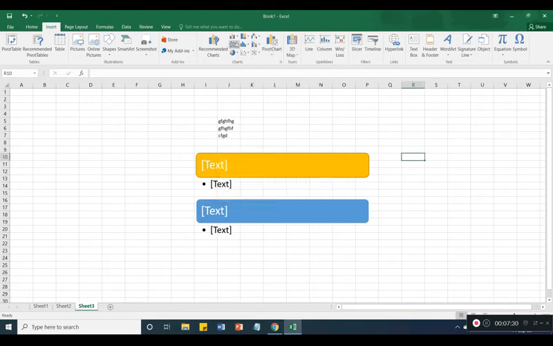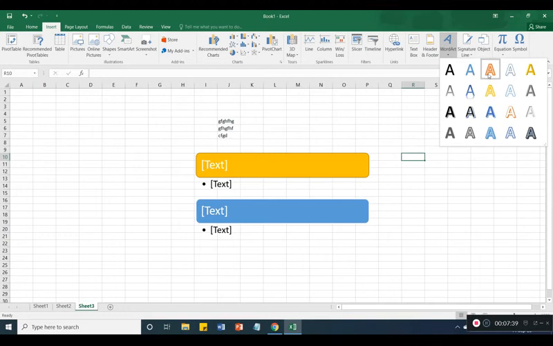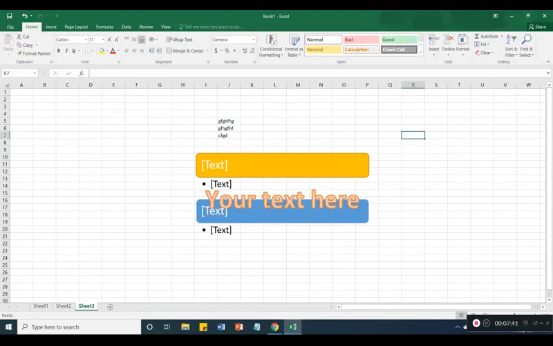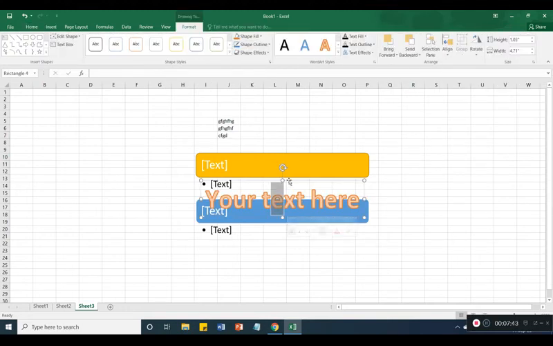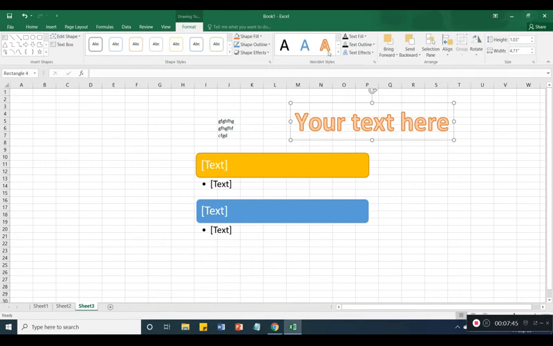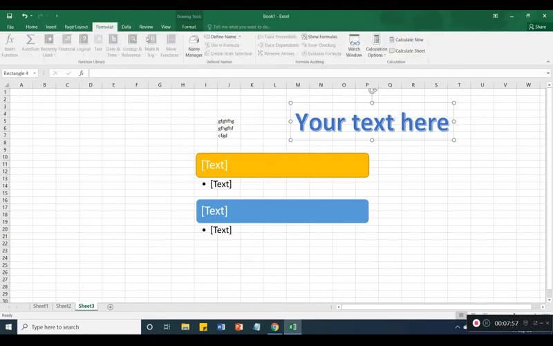We need some proper data, and after that the chart will be visible. Some WordArt is given here. See here the WordArt. So these are the different styles when you type here. See, look like this. This is the WordArt. So you can change it this way. All these things you can format in Excel when you are making a table or proper data. And some different formulas are given, but we are currently not using them.